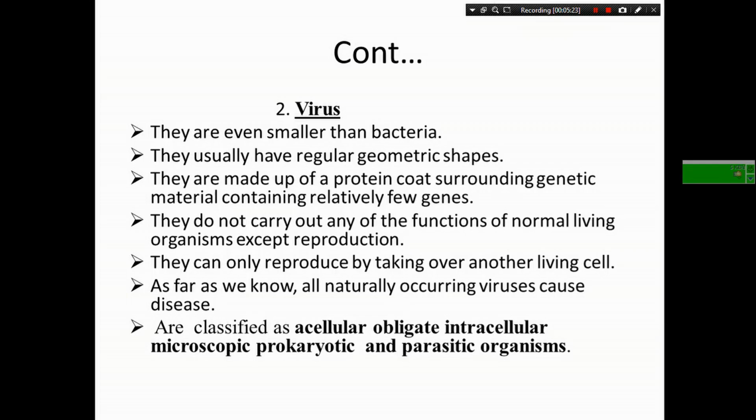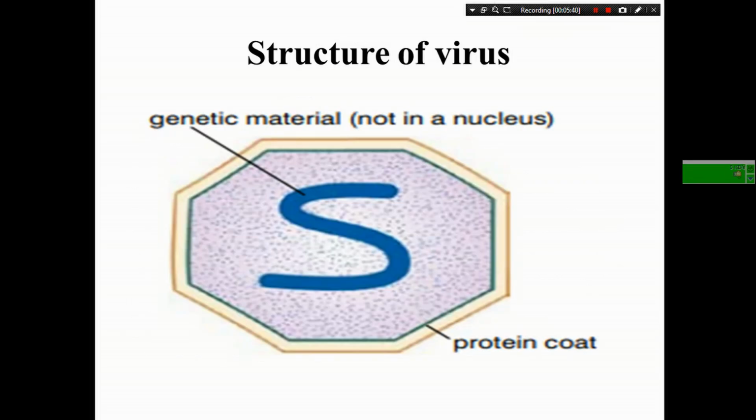Parasitic means they are dependent on the host cell's function. Viruses get the 6 life processes from the host cell, and they only undergo reproduction, the last of the 7 life processes. Due to this reason, they are named parasitic.